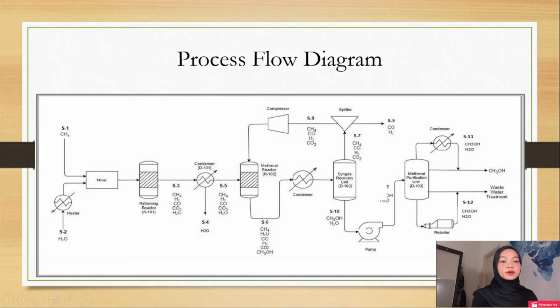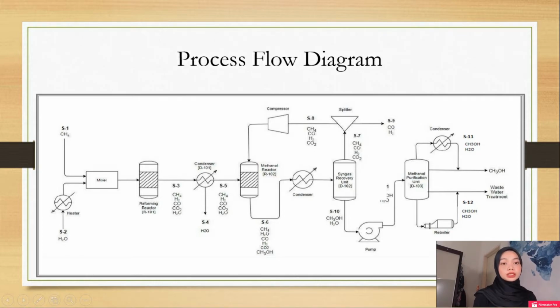The mixture from the condenser in S6 will be distilled in the syngas recovery unit. The mixture from S7 in the syngas recovery unit will be split into 2 streams by a splitter. The 10% of the carbon monoxide and hydrogen gas will be vaporized and purged in S9, while the remaining mixture in S8 will flow into the compressor to be recycled back for further purification.